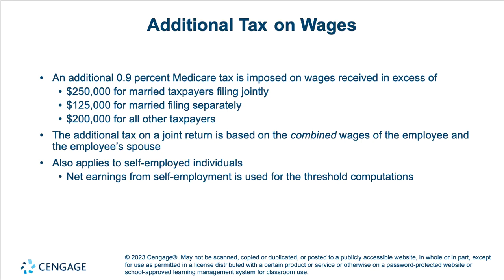The 0.9% Medicare tax is imposed when wages received are in excess of $250,000 for MFJ, $125,000 for MFS, and $200,000 for all other taxpayers. The additional tax on a joint return is based on the combined wages of the employee and the spouse. And it also applies to self-employed individuals. Net earnings from self-employment is used for the threshold computation.